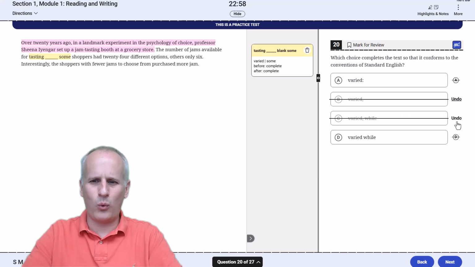Even if we did while, it's going to change the meaning, so it makes it sound like it's only while they had these options. The number of jams available varies, period. And same thing with choice D. We don't want to introduce the while. It changes the meaning, and we'd have a run-on because we wouldn't have any punctuation after that introductory complete idea.